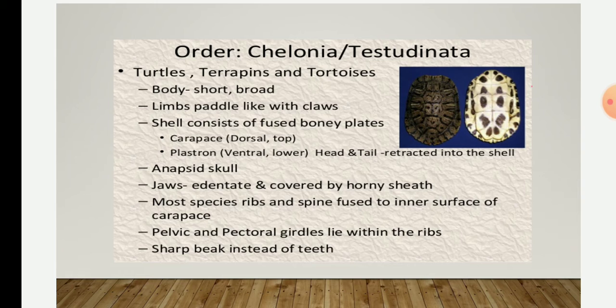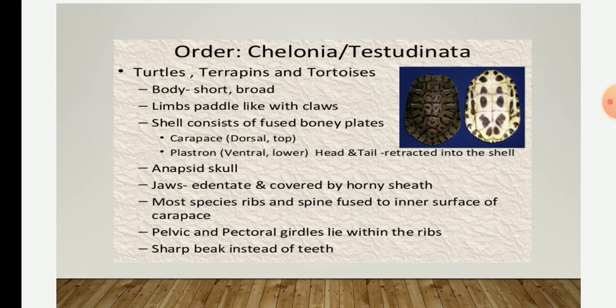These fused bony plates are further divided into two: the carapace, which is present on the dorsal or top part, whereas the plastron is placed at the ventral or lower part. This shell will enclose the head and tail, and the head and tail are retractile, that is, they move inside and outside of the shell.